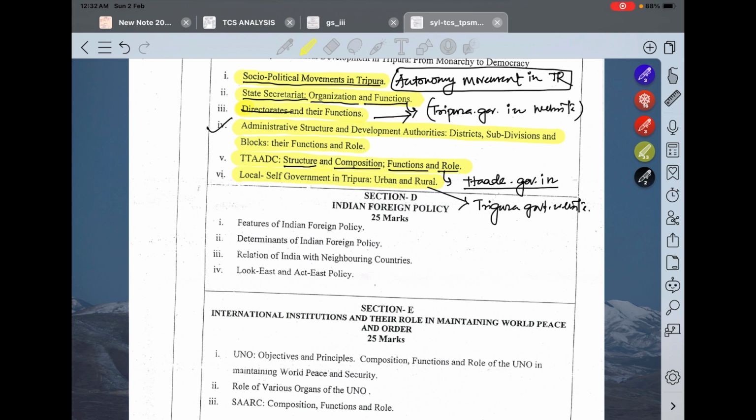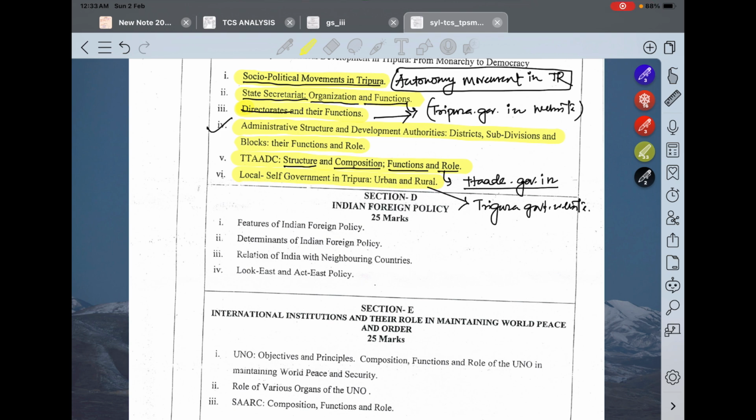Why am I referring to these websites? Understand, you are going to be a civil servant, okay, and you are going to work under the government. So you should know how these government machineries work. Okay, you should be aware of these websites, these data and how they are maintained, everything. So I will suggest that not only for your study preparation, regularly you should visit these websites.